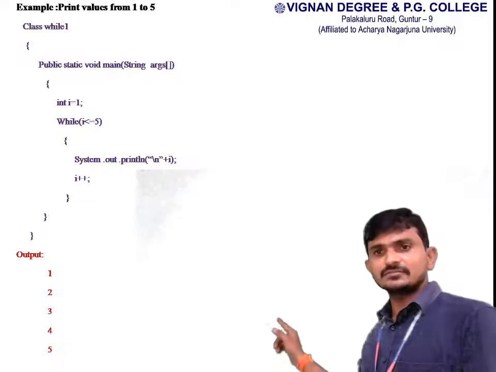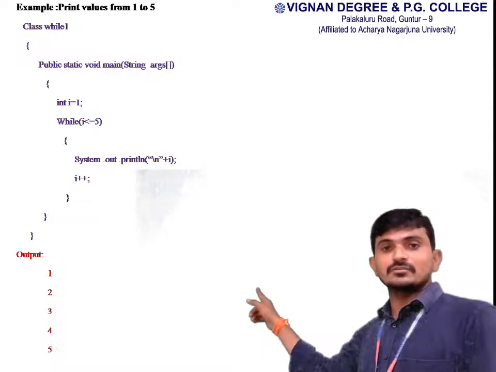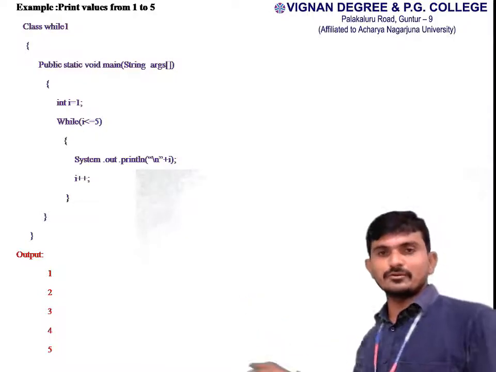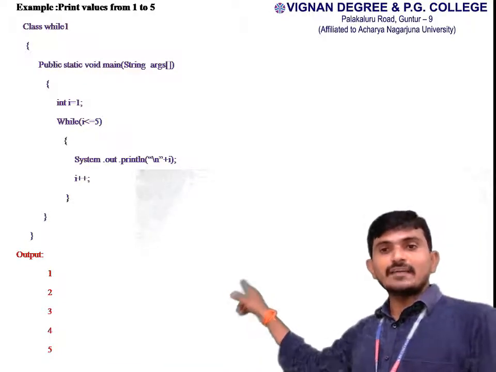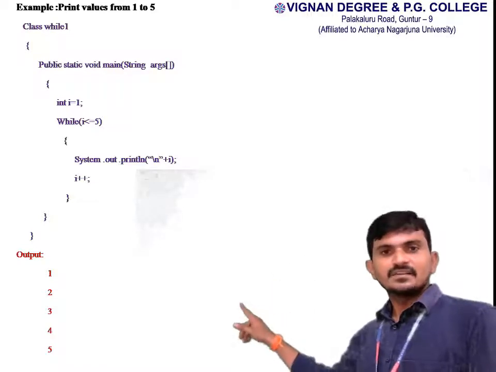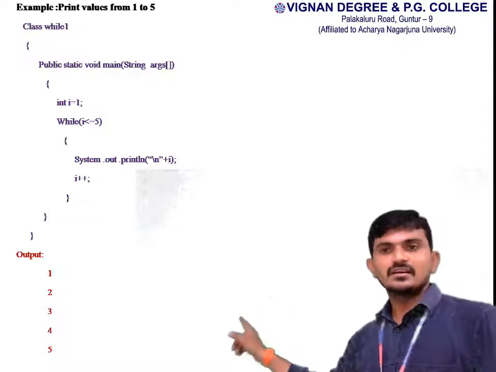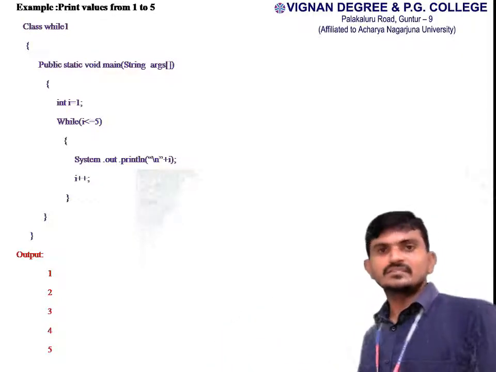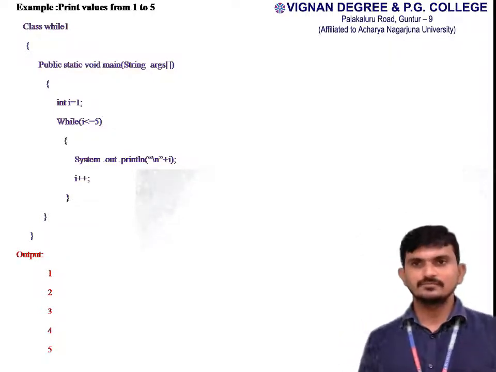Okay. Next, continuing the same way, the condition will be true to enter into the loop. Once again, i equal to 6. 6 less than or equal to 5. Condition will be false. Go out of the loop. Okay, this is nothing but a while loop example.